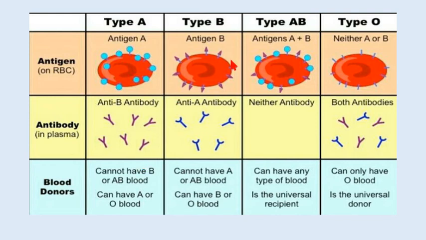Group B, these blood cells have antigen B and they have antibodies A. They also cannot take from A and AB blood but can take from B and O. You can see here type AB blood, they have both antigens A and B and they do not have antibodies. So because no antibodies are there, they can take blood from A, B and O.